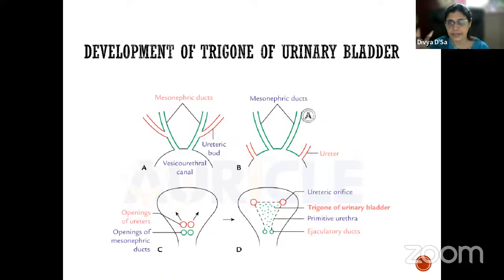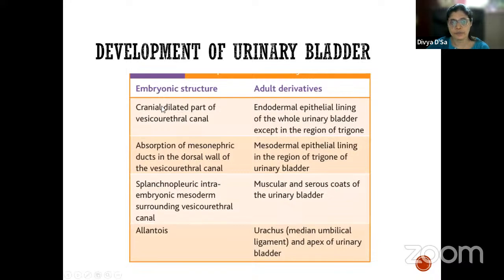So basically the entire bladder mucosa is derived from the vesico-ureteric canal. And the trigone of the bladder is formed from the absorption of the mesonephric ducts. Okay, so these are the different portions. The cranial dilated part of the vesico-urethral canal will form the endodermal epithelial lining of the entire bladder except the trigone. Absorption of the mesonephric duct forms the mesodermal epithelial lining, forming the trigone of the bladder.